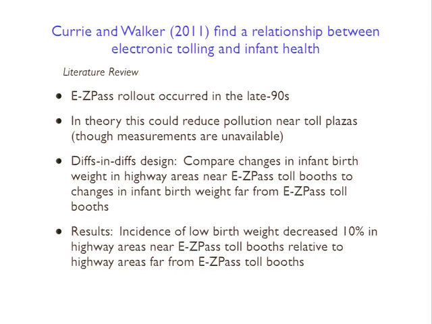If you wanted to just draw graphically what's going on, literally you just have the highway running along, and maybe there's a toll plaza here, and they're going to define two areas. One area is going to be people that live near the toll plaza, and they think that these people are going to have reductions in pollution, and then another area is going to be mothers that live far away from a toll plaza, but still near the highway, and this area is not going to have a reduction in pollution. So basically what they're finding is that infant mortality in this area decreases by 10% relative to infant mortality in this area when the electronic tolling rolls out.